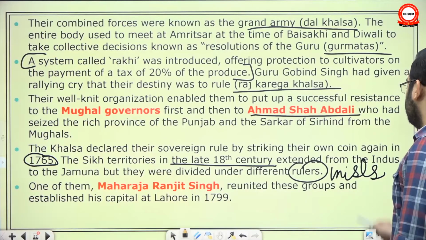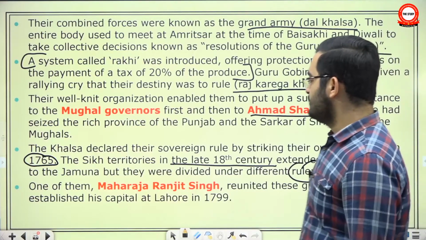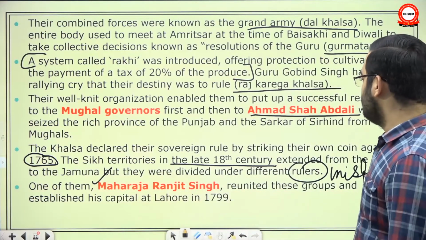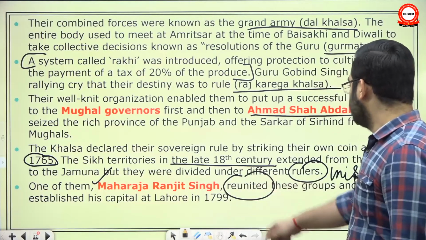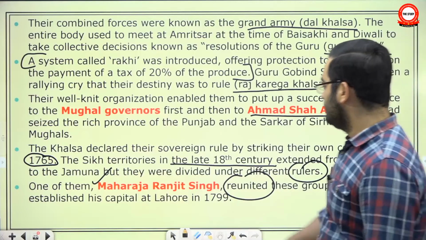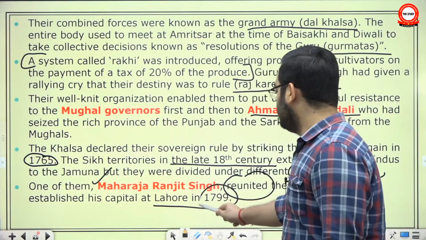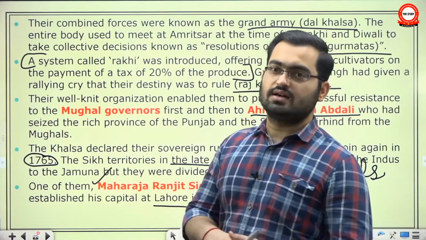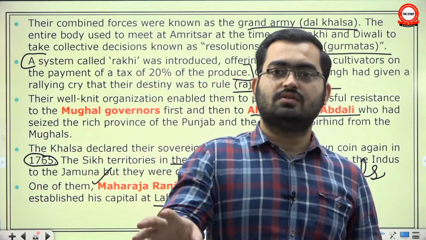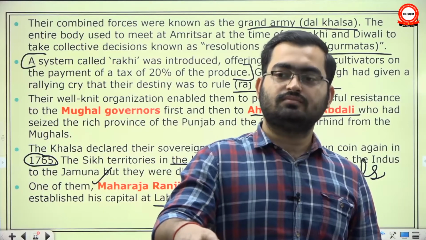Out of these misls, one was the Sukerchakia misl, from which came Maharaja Ranjit Singh. He reunited these areas into a Punjabi state with his capital at Lahore in 1799, and he started expanding from Peshawar to Jammu. Okay, he even attacked as far as Sindh.